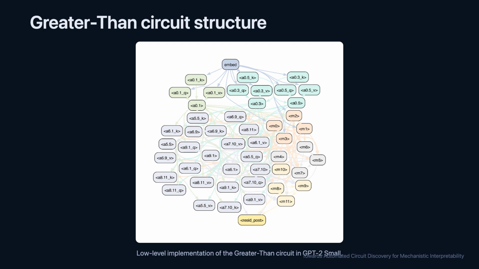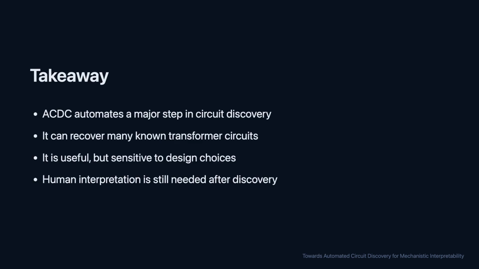A concrete qualitative example is the greater-than task. Given a prompt like, "the war lasted from 1517 to 15," GPT-2 small prefers completions like 18 or 19 over 17 or smaller. Prior work identified a circuit involving early components that read the year token, middle attention heads, and late MLPs that boost larger number completions. ACDC rediscovered the same main component types, giving evidence that it can recover meaningful algorithmic structure rather than just arbitrary, sparse subnetworks.